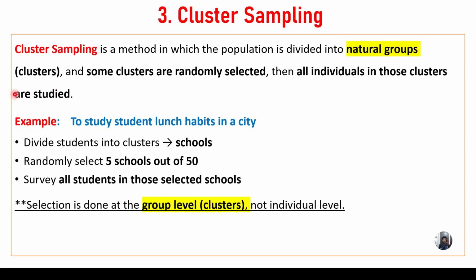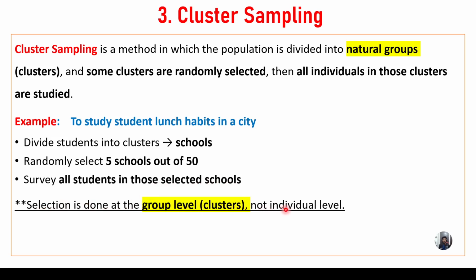So what is the example regarding cluster sampling? To study student lunch habits in a city. If we want to study the student lunch habits in a city, what is going to happen? Divide the students into clusters. Cluster means group here. So divide the students into clusters, let us say schools. Randomly select 5 schools out of 50. Survey all the students in those selected schools. So selection is done at the group level, clusters.